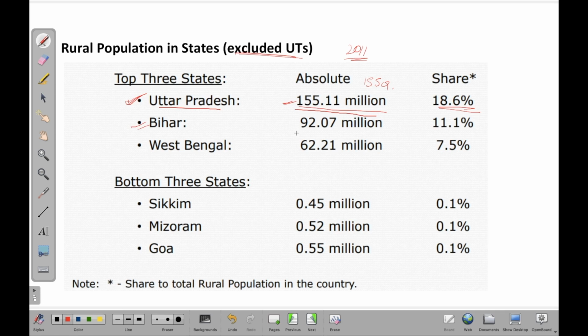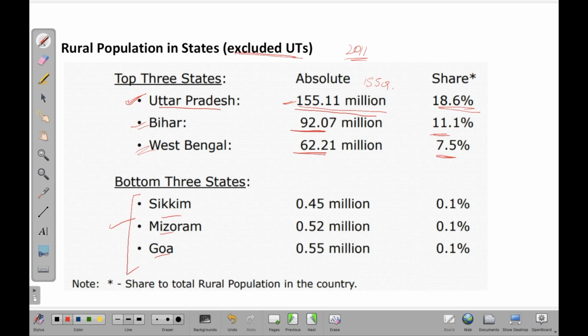For Bihar, it is 92.07, that is around 9.2 crore, 11.1%, and West Bengal comes in at third place at 62.21 million people, that is 7.5% of total population. And the least populated states are Sikkim, Mizoram and Goa.